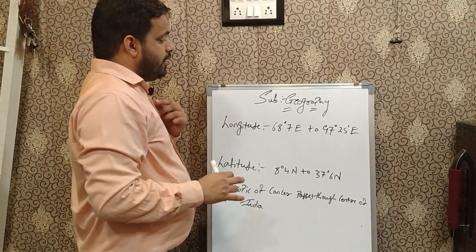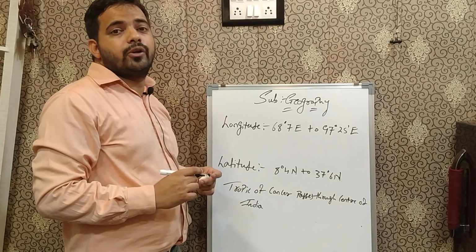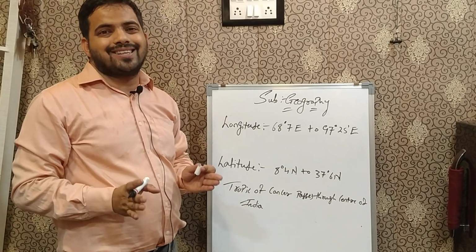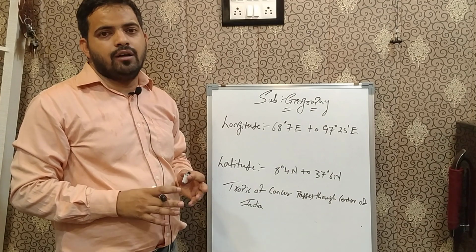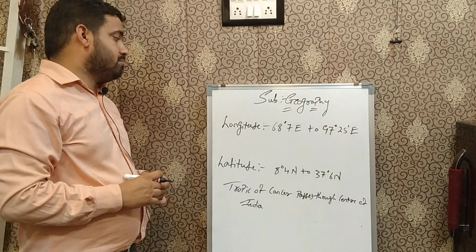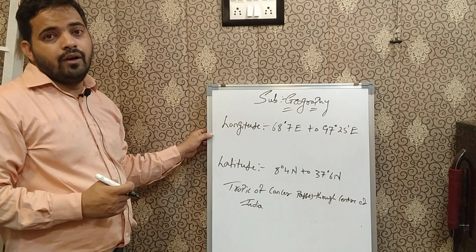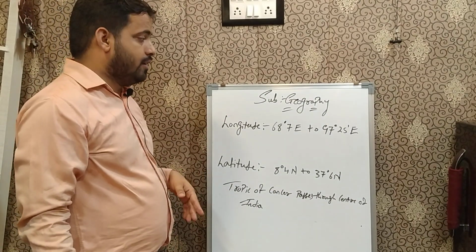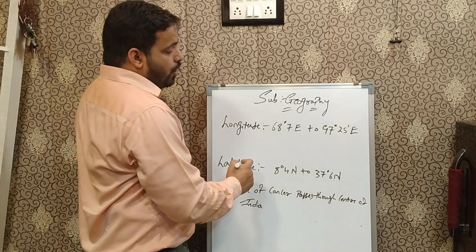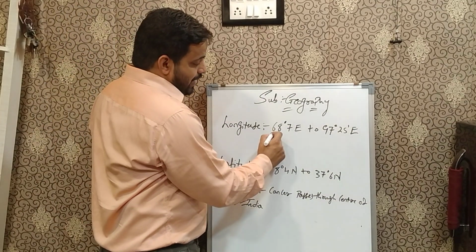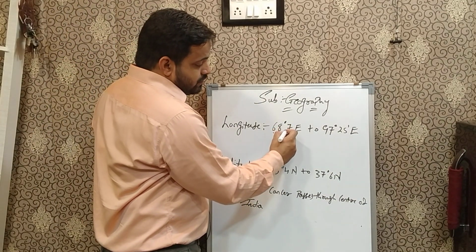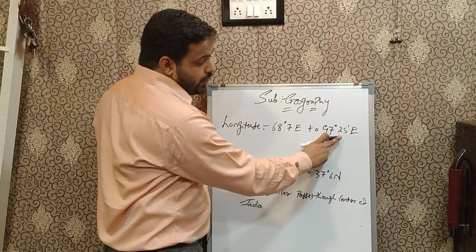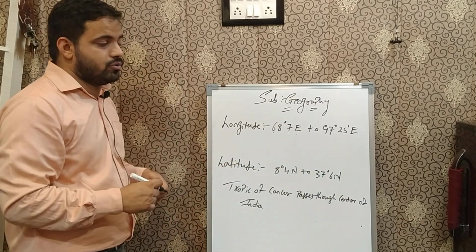Coming to the longitude of India, as we all know, longitude and latitude are imaginary lines drawn on a globe to know the exact position of a particular place on the earth. So let us see the longitude and latitude of India. The longitude starts from 68 degree 7 minutes east to 97 degree 25 minutes east longitude.